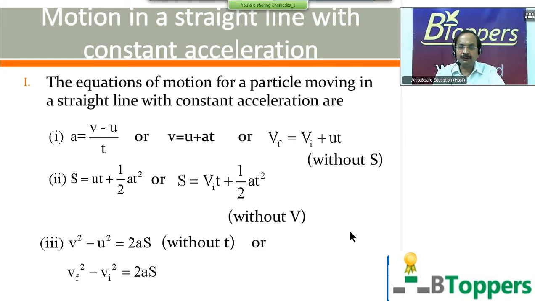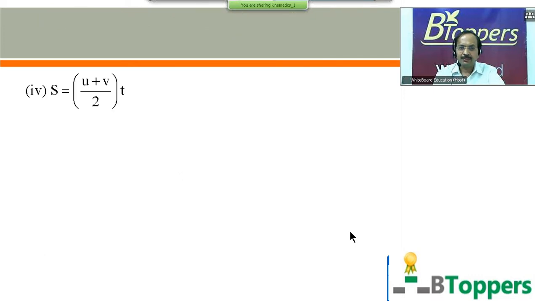Of course, all these equations are applicable only for a particle which moves in a straight line path with a constant acceleration. The acceleration is constant. It means velocity changes uniformly with time, at a constant rate. And this is the equation which does not contain a.